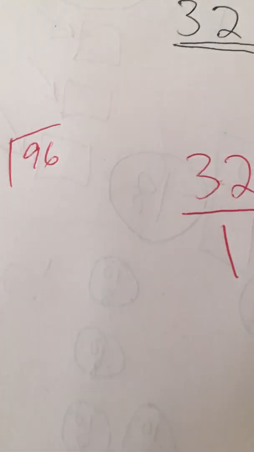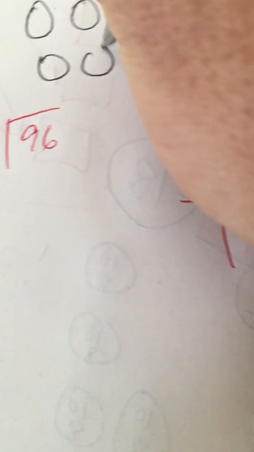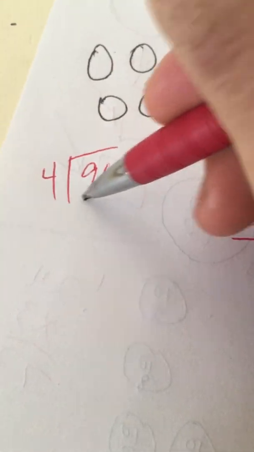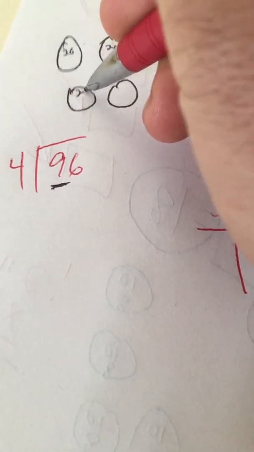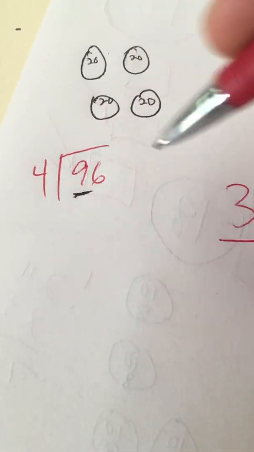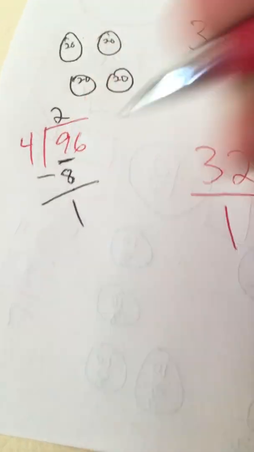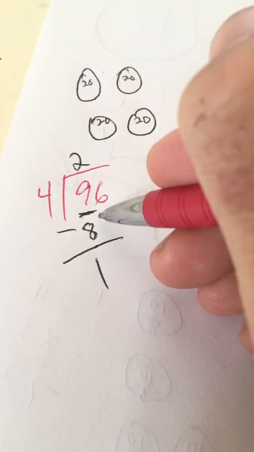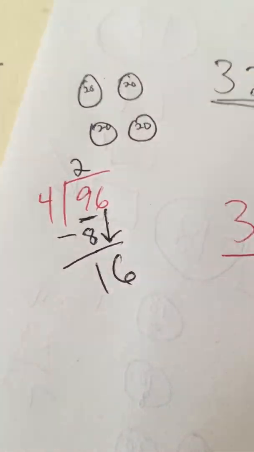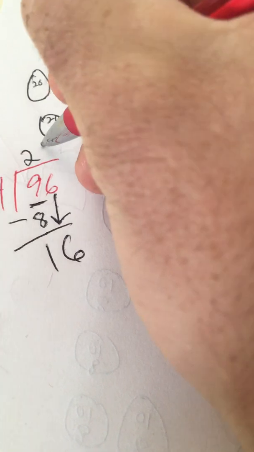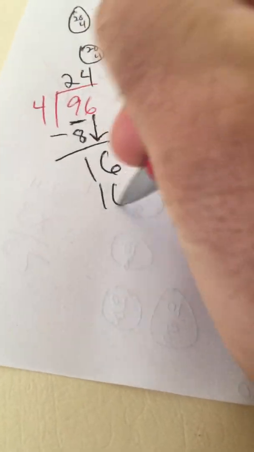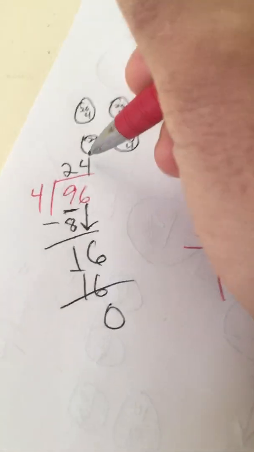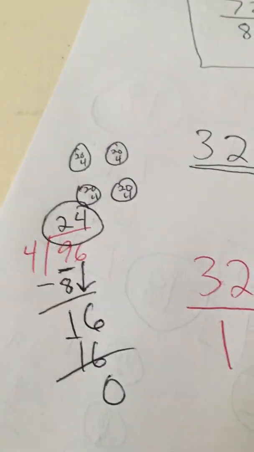So if we had 96 and we're breaking it into 4 equal groups, we have 9 tens we're going to start with. You can put 2 tens or 20 into each group. That's 20, 40, 60, 80. So 2 times 4 is 8, and we still have 1 ten left, so we're going to add that to these ones. We have 16 ones, and we're dividing it into 4 equal groups. We can put 4 into each group, which is all 16. We have none left, and again, each of those 4 groups has 24 in them.